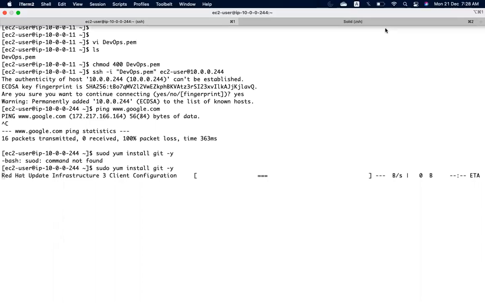So we have options. You can download to a public subnet server. From there, you can SCP the software as an RPM file, as a zip file, as a tar file. Then you can install.